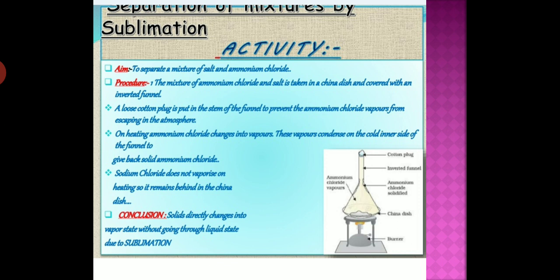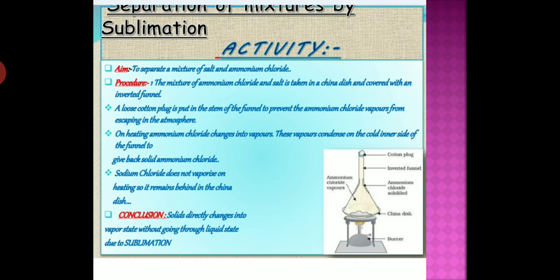And the salt remains. And this vapor, when you condense it, what will happen? On the colder inner side of the funnel, it gives back solid ammonium chloride. You mix sodium chloride and ammonium chloride first. When you heat this, what will happen? Ammonium chloride is very volatile, so it evaporates.